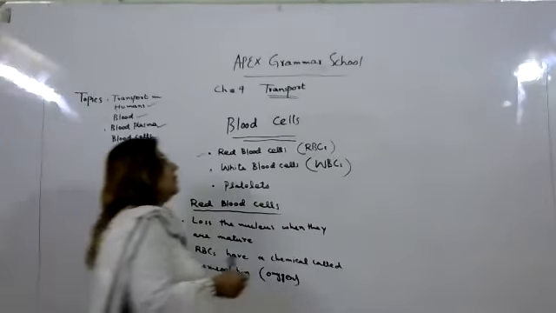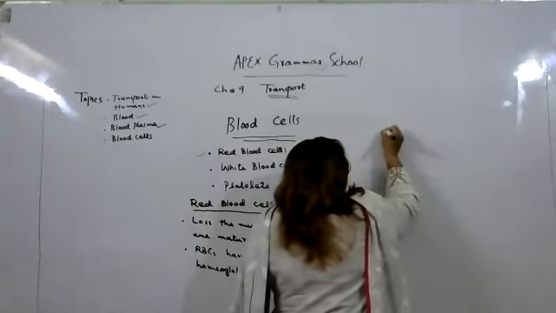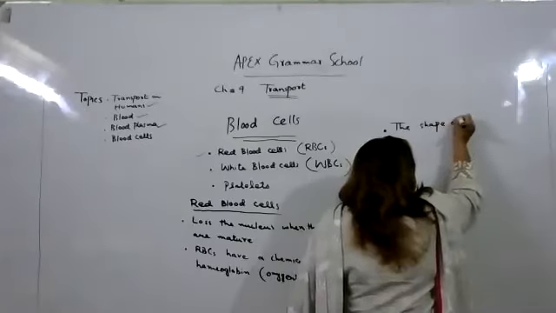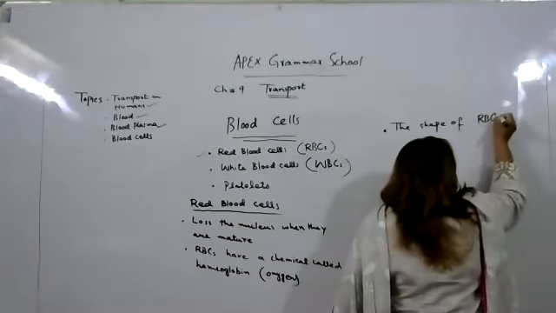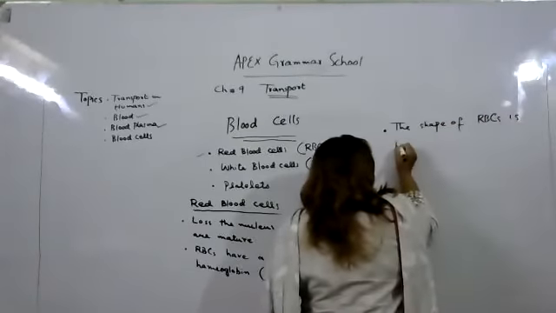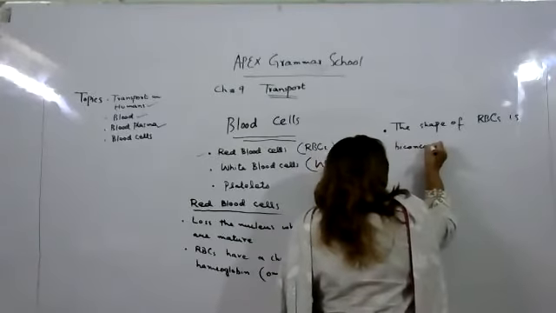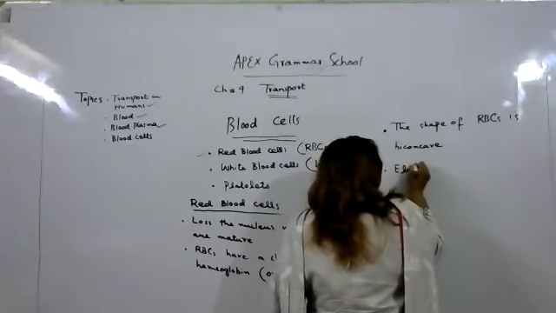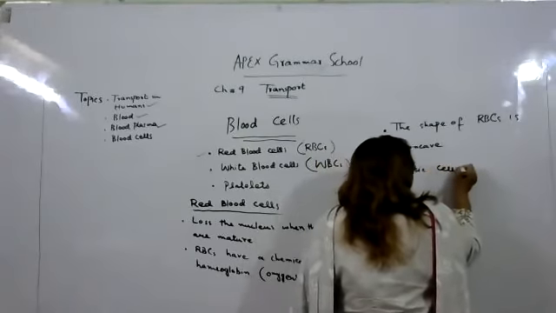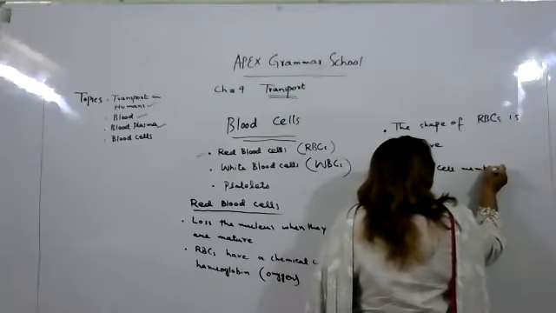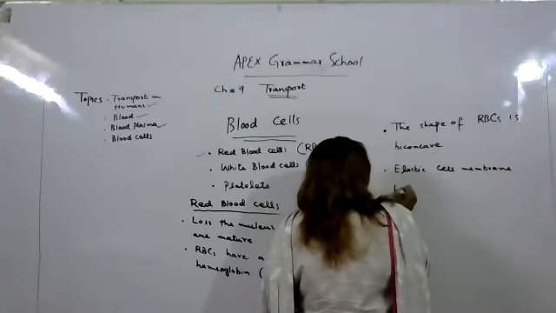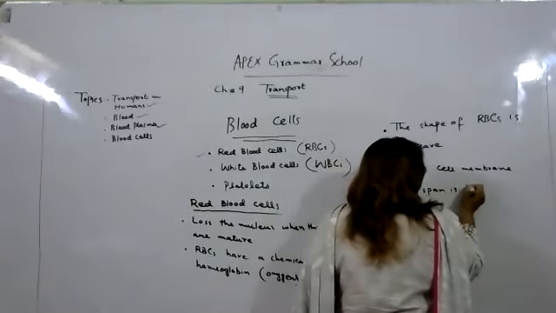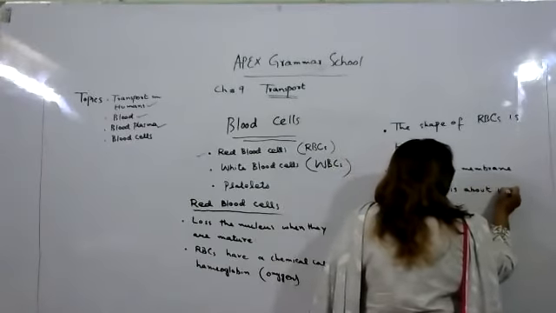Next important point is that the shape of red blood cells is biconcave. They have an elastic cell membrane. Their lifespan in the body is about 120 days.